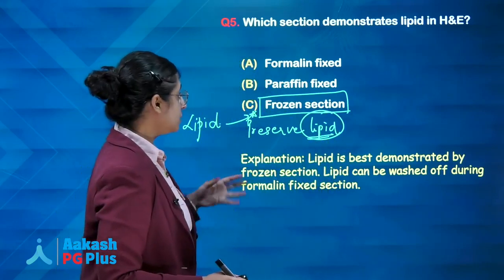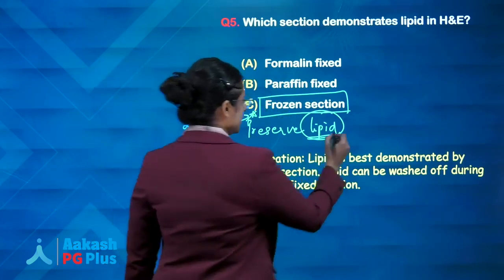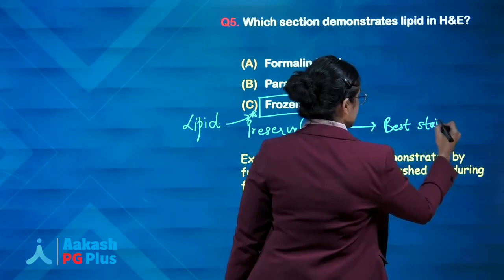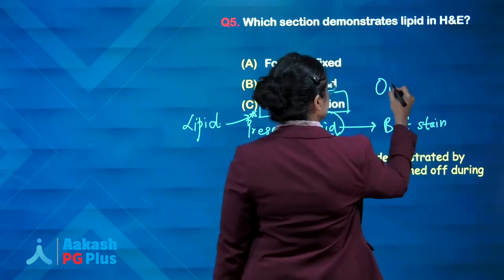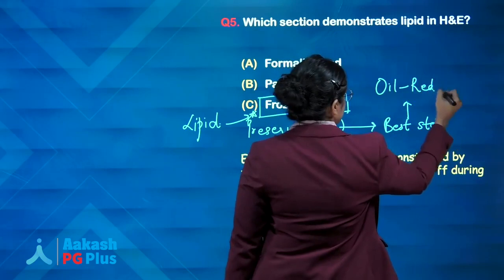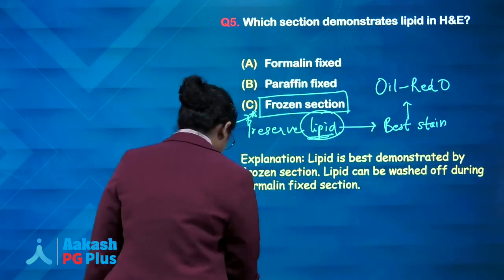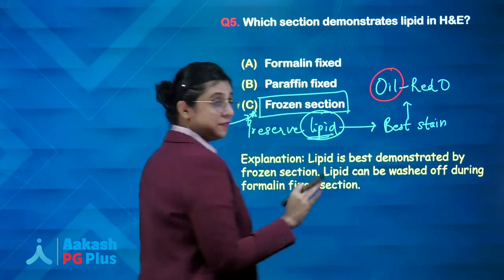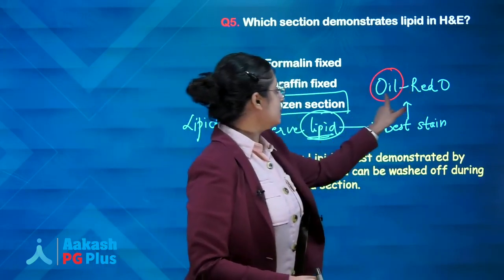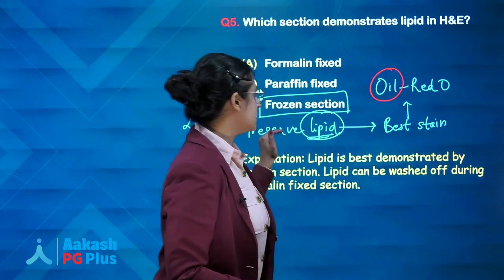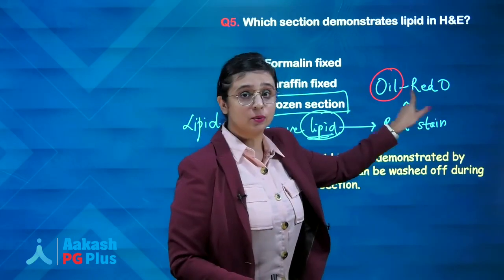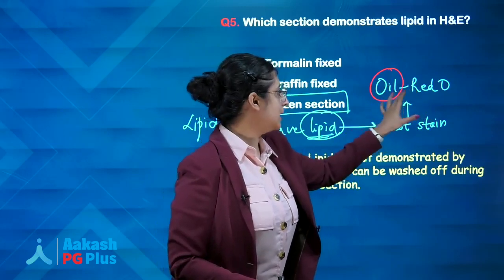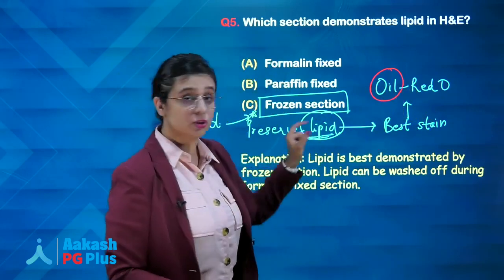Now, they could have asked you the best stain in order to demonstrate lipid. The answer, we have already done it in our crash course, would have been oil red O. Do you remember the mnemonic we made for oil red O? Oil means lipid, oil means fat, so easy to remember. More specific, the best stain on frozen section for lipid is oil red O.